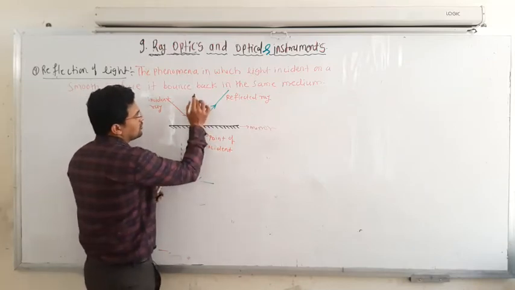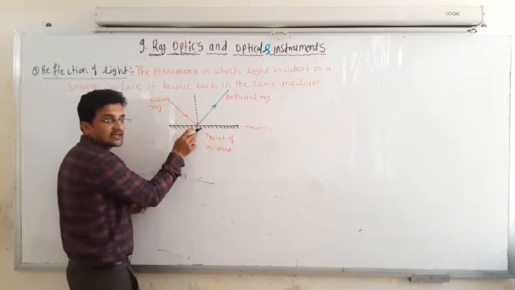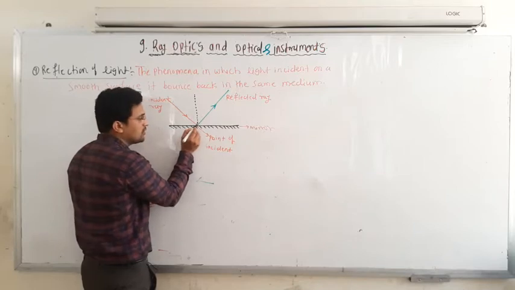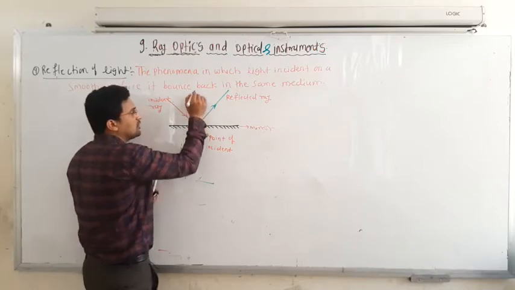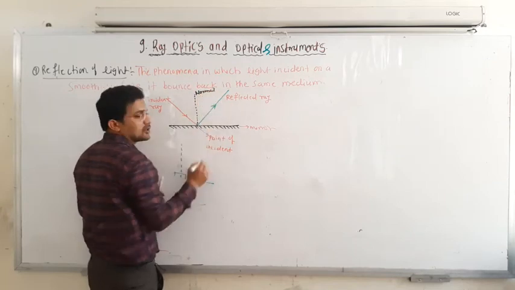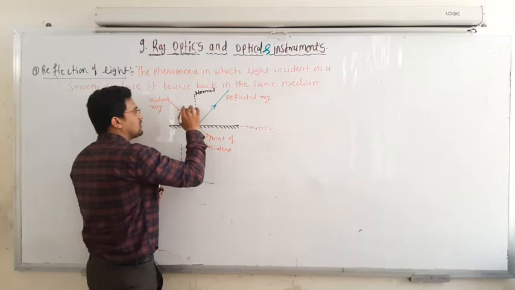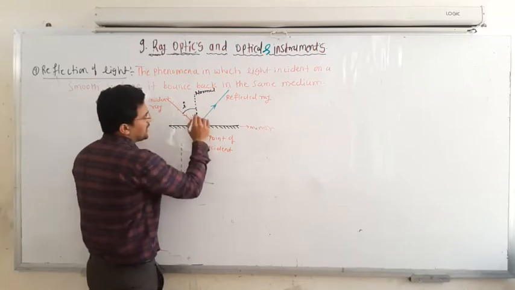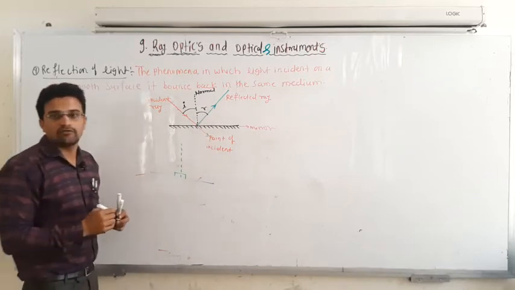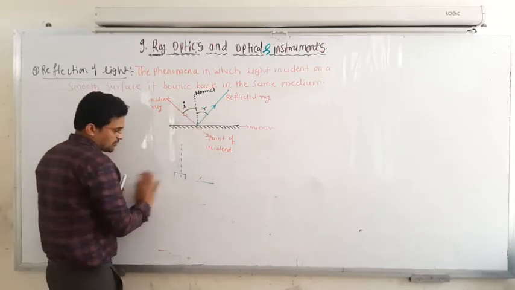So here I will draw a normal exactly at the point of incident of this incident light, and write it down here, normal. Then the angle between the normal and the incident ray is known as angle of incidence, and the angle between the reflected ray and the normal is known as angle of reflection.